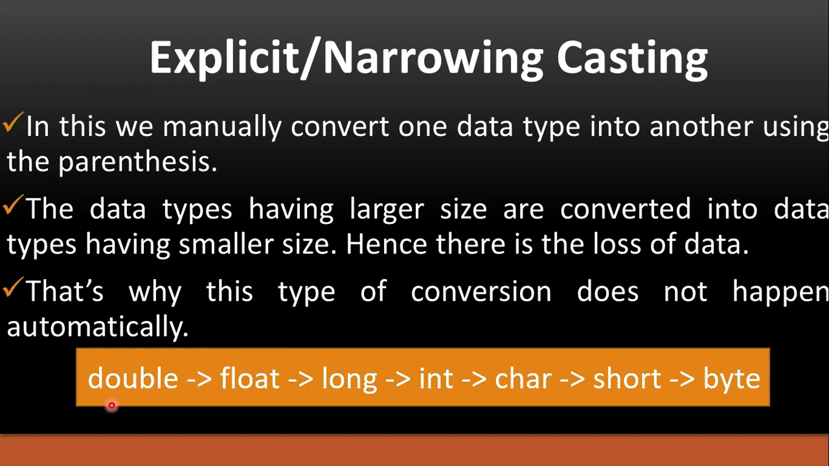Now you can see over here, double is larger, it occupies 8 bytes of memory, and float is smaller, it occupies 4 bytes of memory. So now we are trying to assign a double value to a float variable. Here there will be loss of data. Similarly, I'm trying to assign a short value into a byte variable, so I may lose my data.